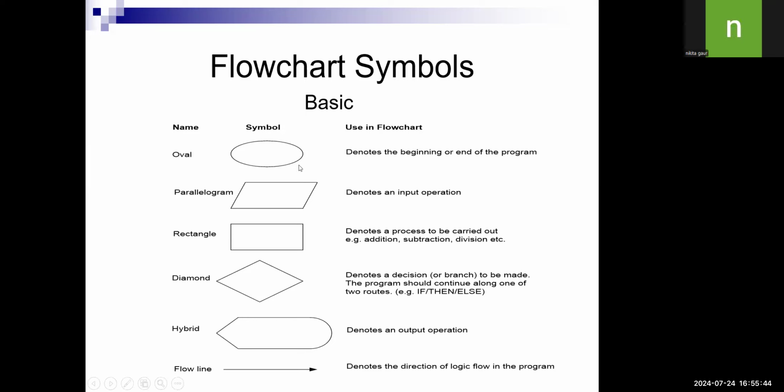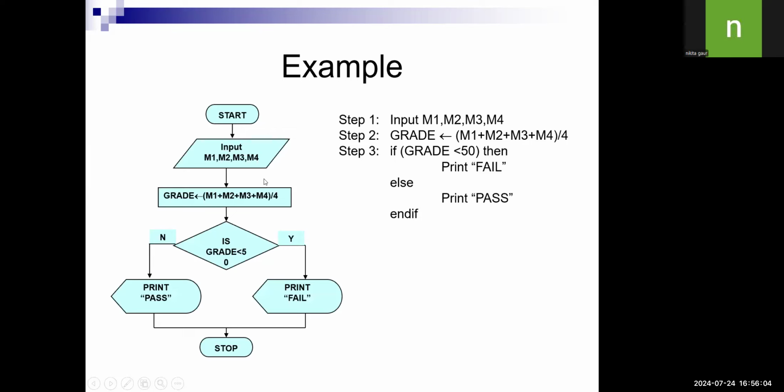This is the start and stop box. The parallelogram box is used for input operation. The rectangle box is used for calculation, such as addition and subtraction. The diamond box is for decision. Okay, these are flow lines, which means between every box you have to draw the flow lines.